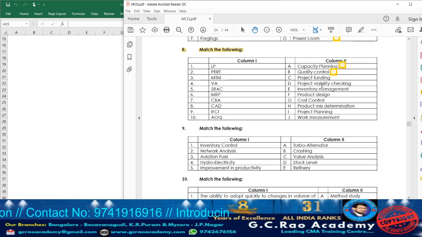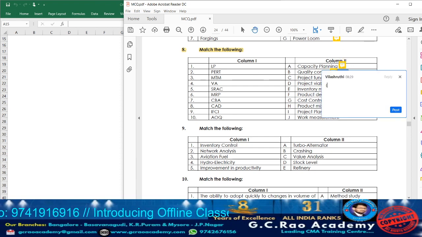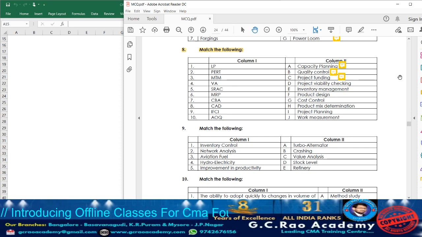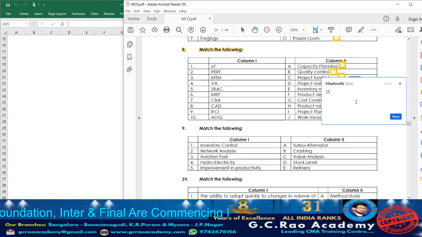Next we have project funding. For the purpose of project funding, IFCI, as I told you, will be utilized for funding. So for project funding also, IFCI will be facilitating. Next, project viability checking can be done by CBA. So accordingly, for project viability checking, consider point number 7.